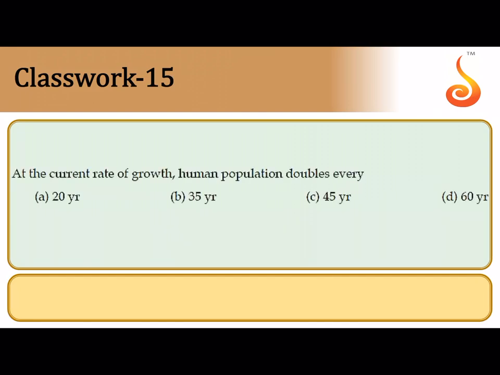The 15th question asks us about the current growth rate. The current growth rate is less than 2, okay, less than 2%. If you talk about the current growth rate, it is said that the population may double once every 35 years. So this is a very theoretical question. It is based on the fact that with respect to the current growth rate, the population can double once every 35 years, which is a very, very alarming rate.